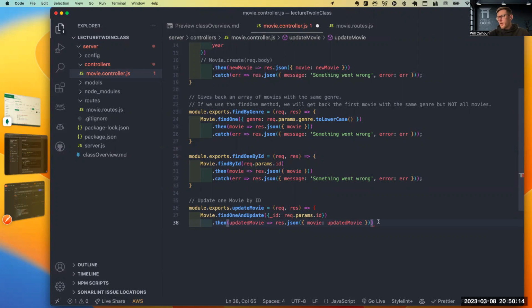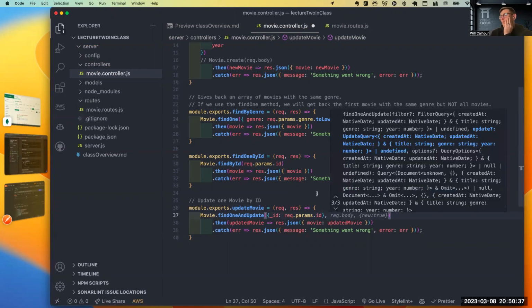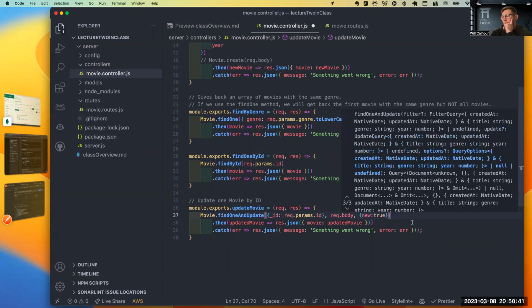Whenever we have it, we want to show our actual updated movie. We're going to have a dot catch. That's going to give us our error. Let's close this out. But there's a couple things I have to do as well, right? Because this is just going to grab my information, the one I want to update, but I also have to pass in exactly what I want to update it to. So here are these 2 things that we need to handle.